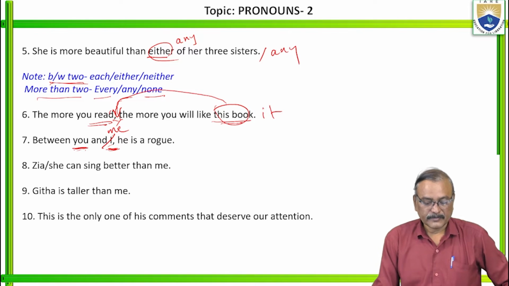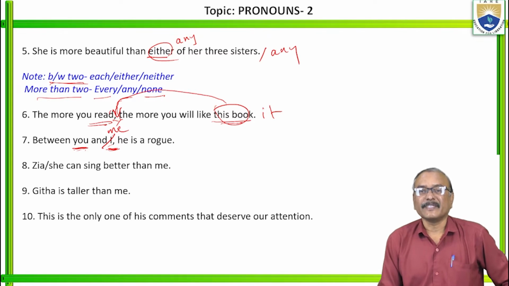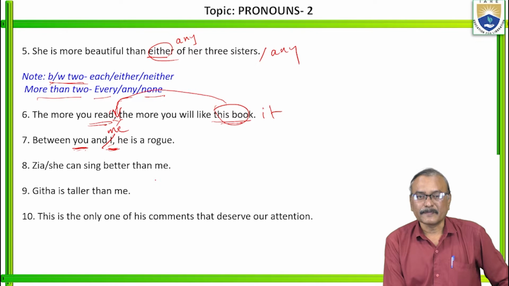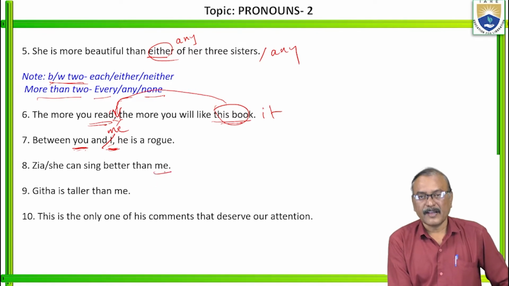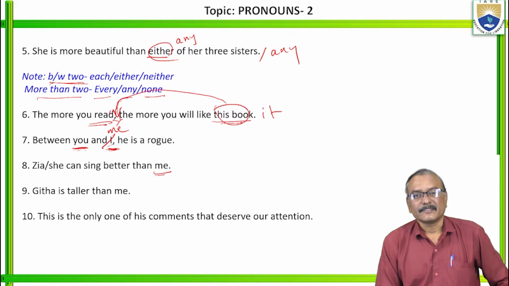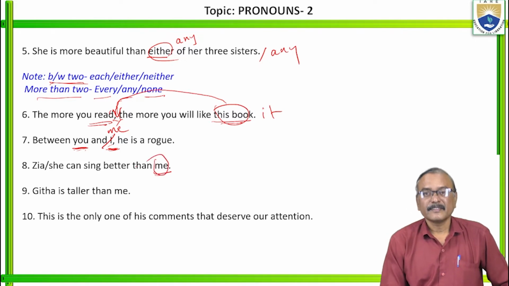Next one. Jia or she can sing better than me. She can sing better than me. She is taller than me. It is very common in spoken English and it is accepted. But it is grammatically wrong. In spoken English it is accepted. It is a fallacy. But grammatically it is wrong.